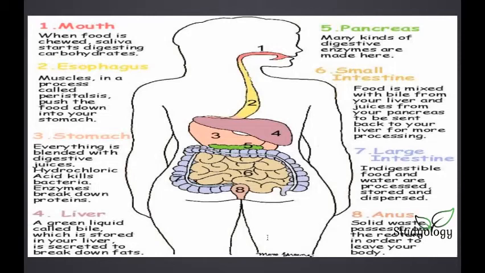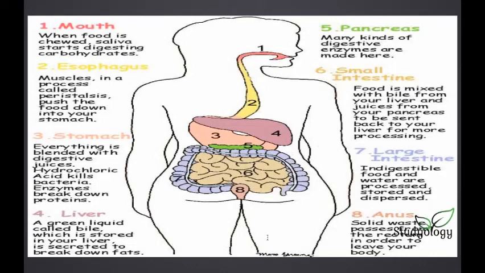First I'll be telling you what these 3 stages or activities are. First is the ingestion. Ingestion is when the food enters the alimentary canal and is eaten. The ingestion stage includes the organs mouth and esophagus.